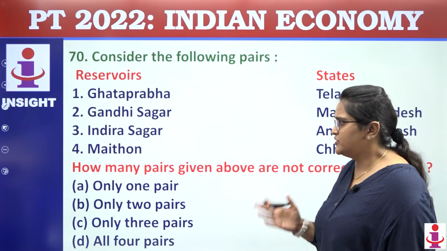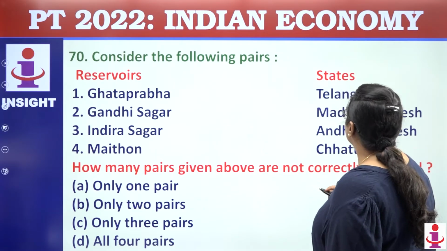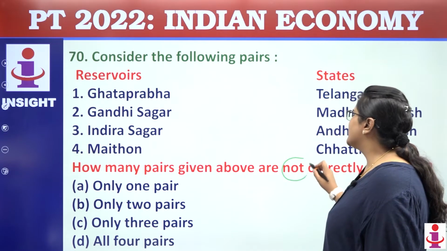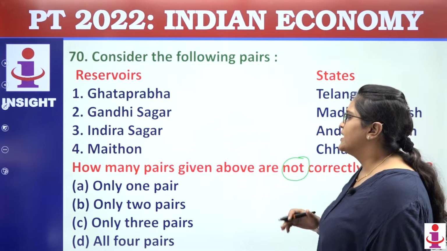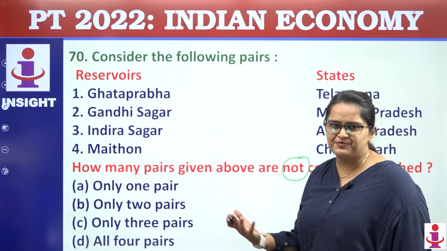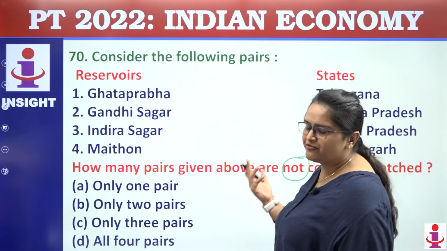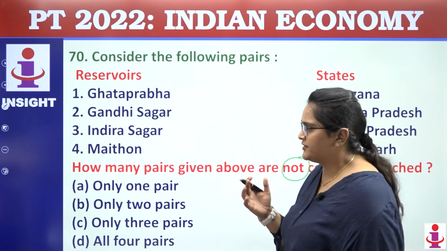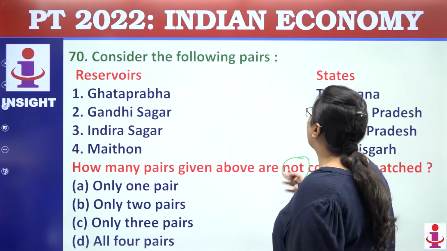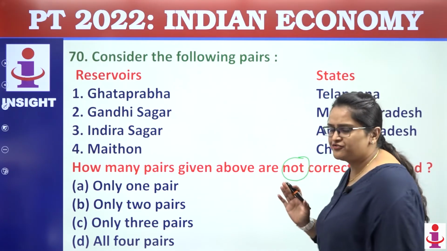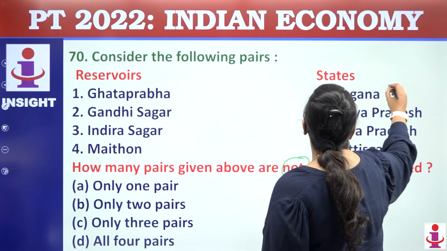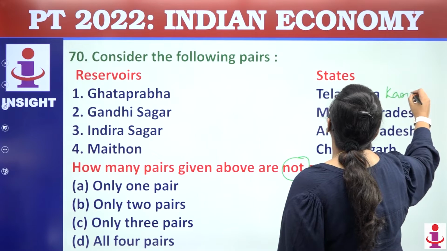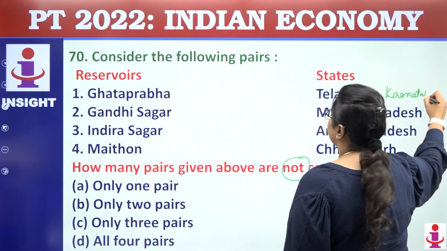Because it was in news. Now coming towards this part. This question is not a part of economy, but this is something which is a part of geography. But since sometimes some people considered it to be the part of economic geography, that's why I picked it up. Ghataprabha reservoir is in state of Telangana. Is this correct? No. Because it is in Karnataka, not Telangana, on Ghataprabha river only.